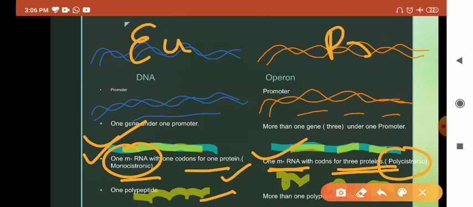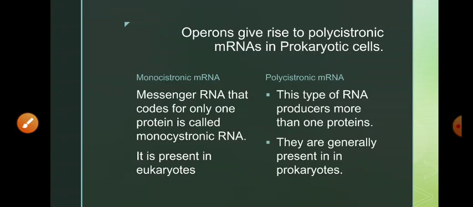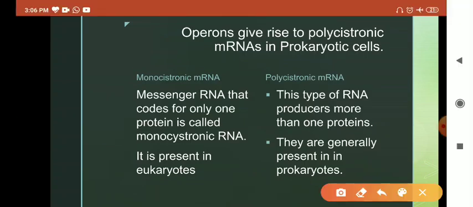But in prokaryotes, due to this operon model, what is happening? This mRNA present here is a polycistronic mRNA, and a single stretch of RNA is coding for more than one protein. We will deal with it in detail. We will see what are monocistronic and polycistronic mRNA.